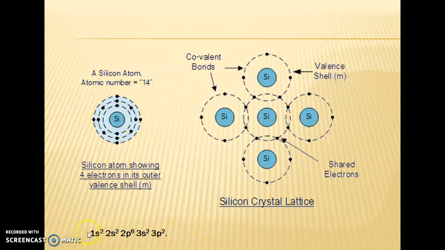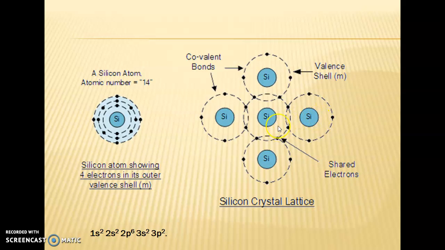You can see the electronic configuration of silicon: 1s2, 2s2, 2p6, 3s2, 3p2. Now see the outer shell, how many electrons it possesses. The outer orbit possesses 4 electrons, 1, 2, 3, 4. These 4 electrons present in the outer orbit or outer shell are known as valence electrons. These 4 electrons are responsible for the conduction.